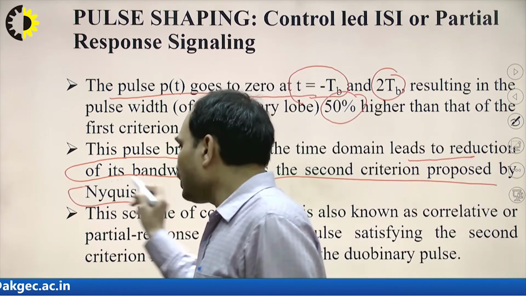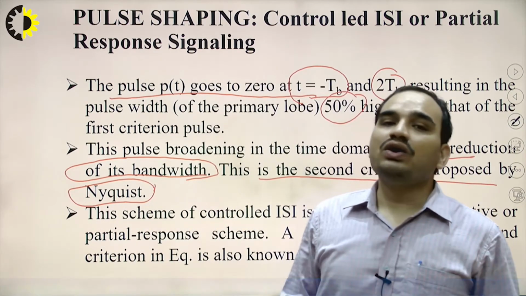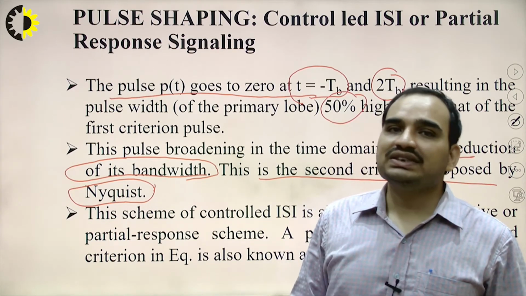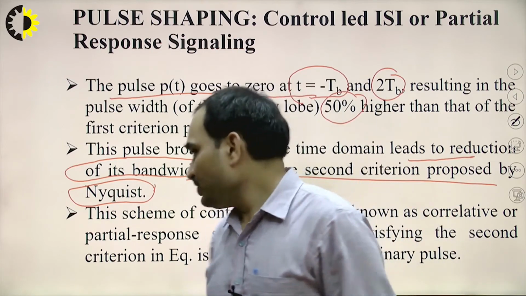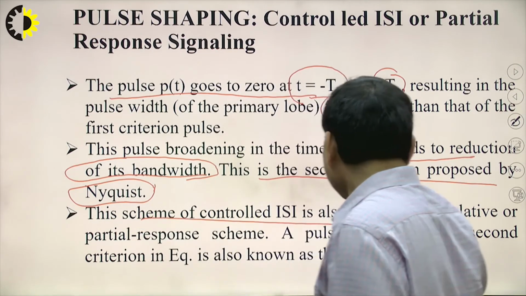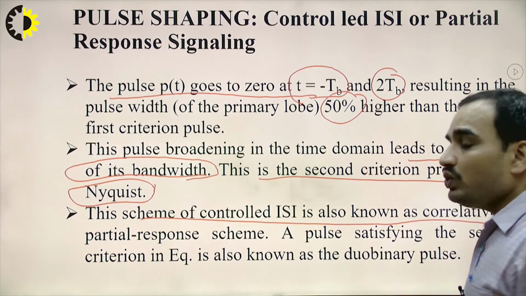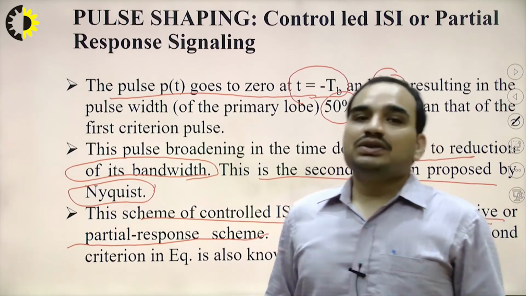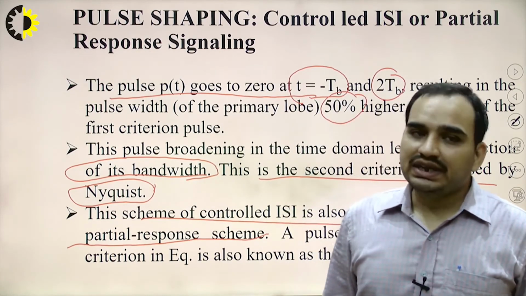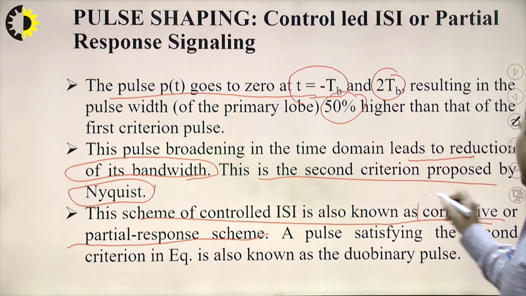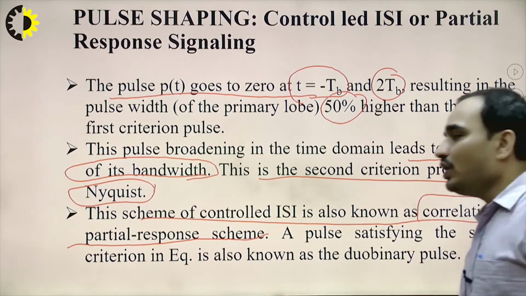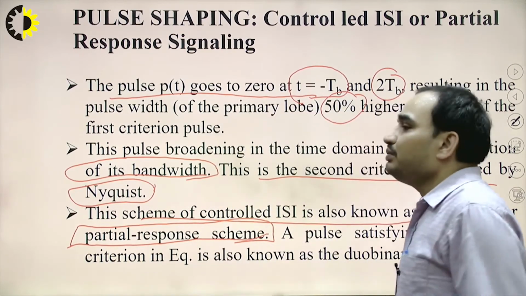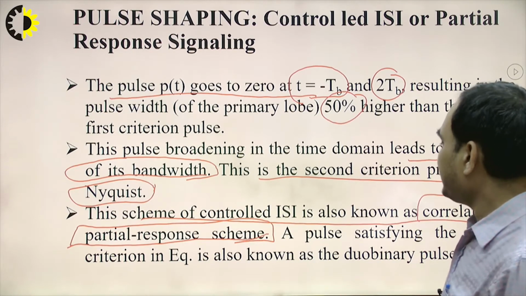This is the second criteria proposed by Nyquist. It is also known as the Nyquist second criteria, or the Nyquist criteria for controlled ISI, or partial response signaling. This scheme of controlled ISI is also known as the correlative or partial response scheme. These are the synonyms of the Nyquist second criteria. So this is all the theory about pulse shaping for the Nyquist second criteria.